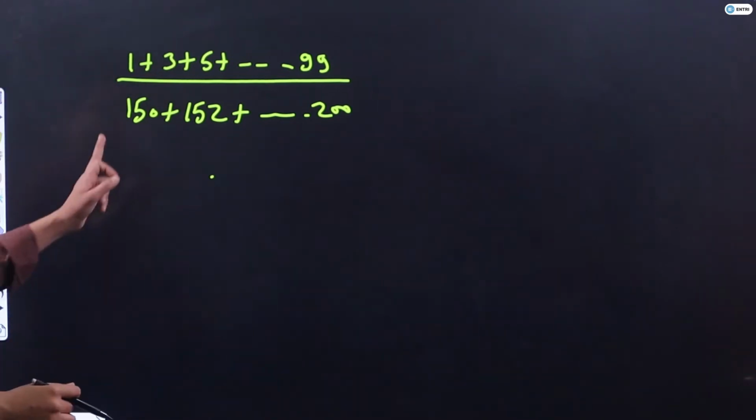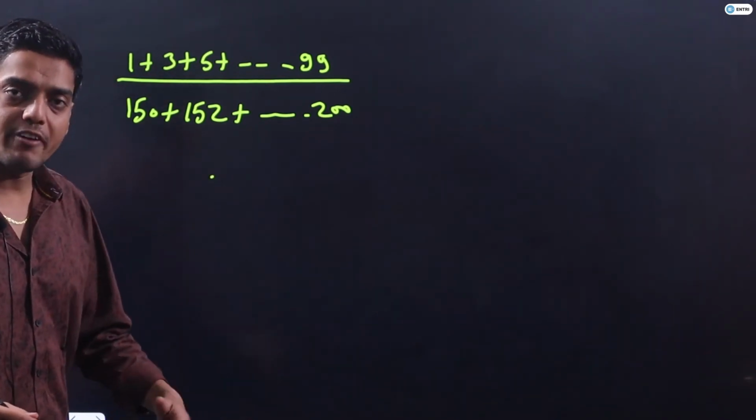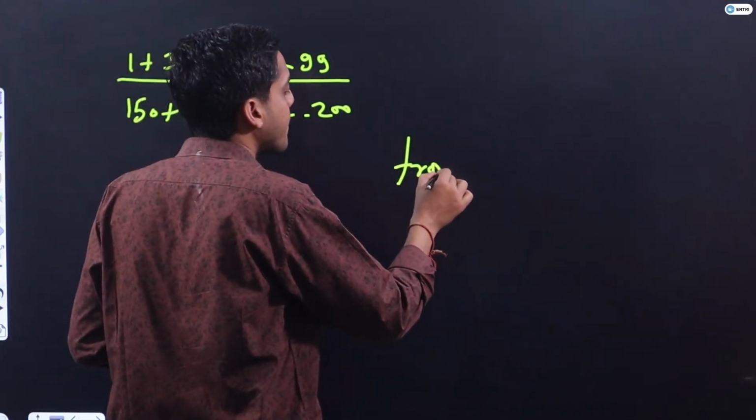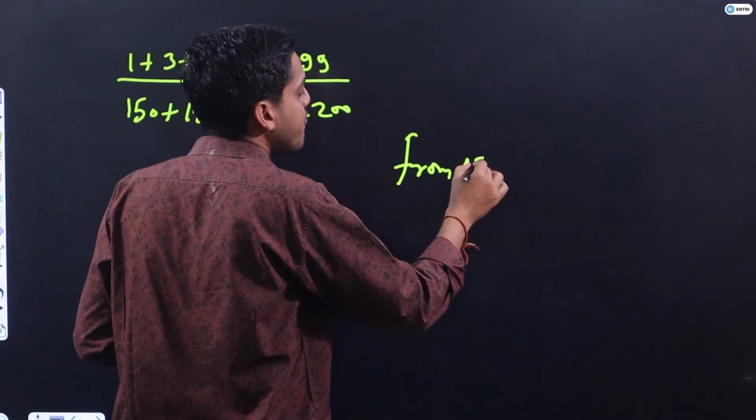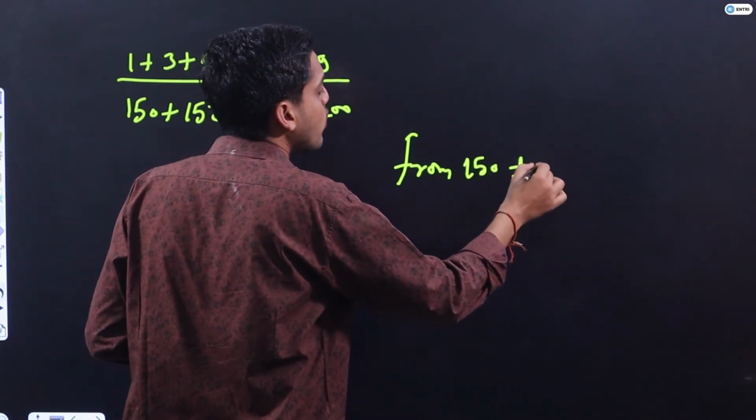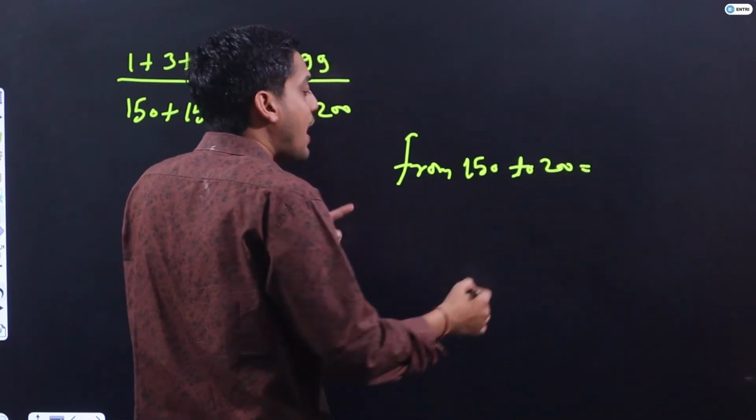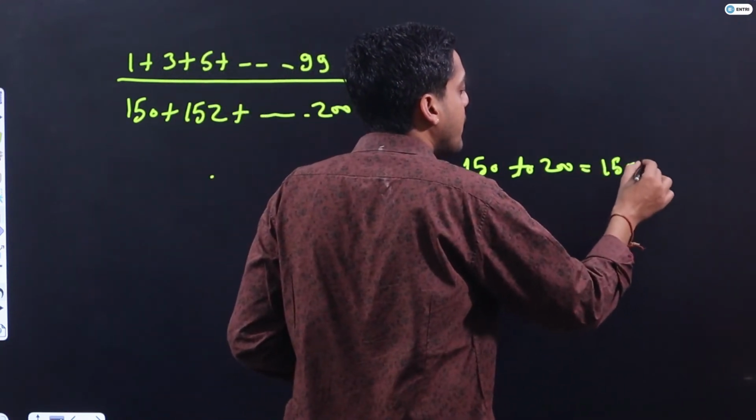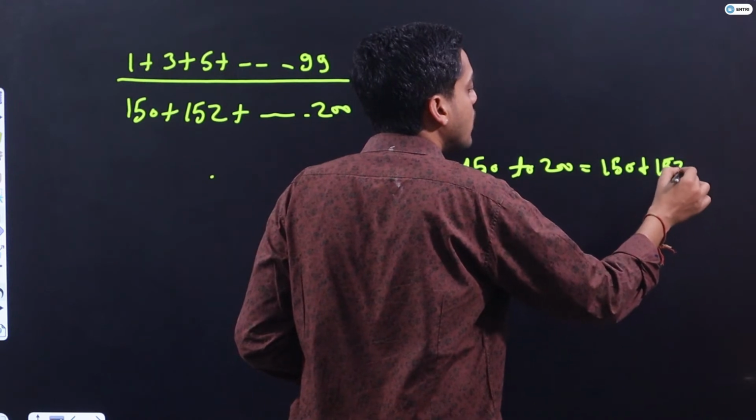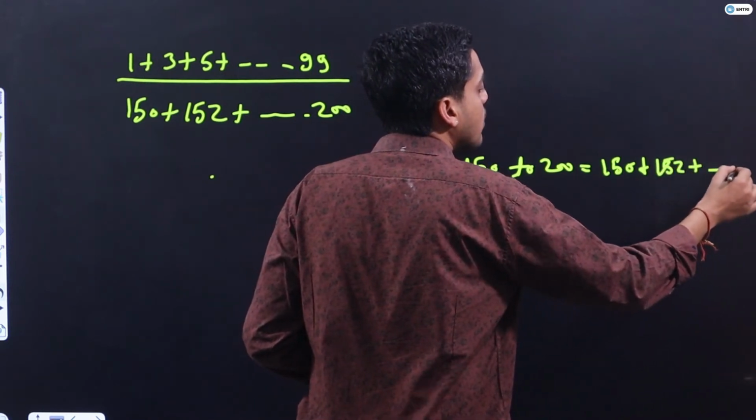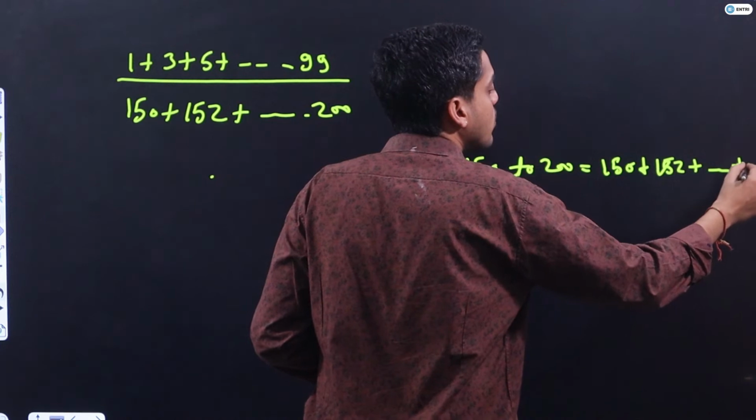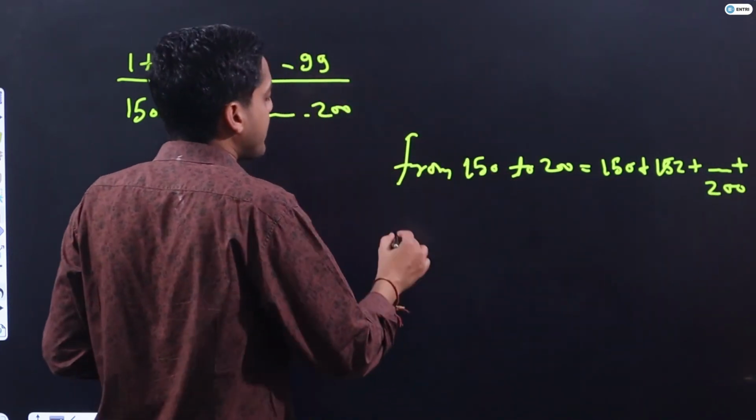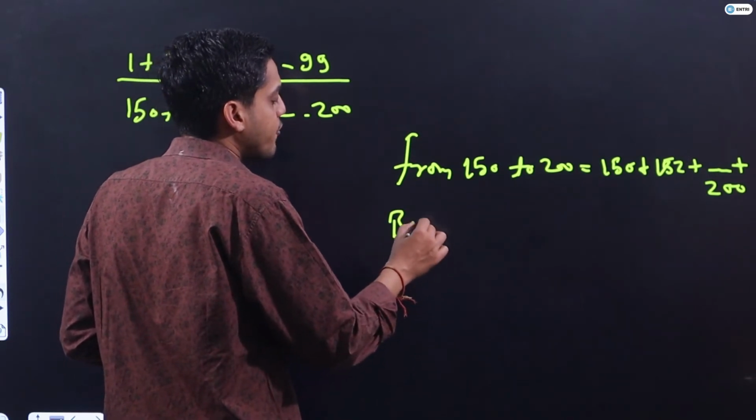Why am I including 150 and 200? The word is very important. The question is saying from 150 to 200, so I will add 150 as well as 200. My numbers will be 150 plus 152 and so on up to 200. But if in the question there is the word between,